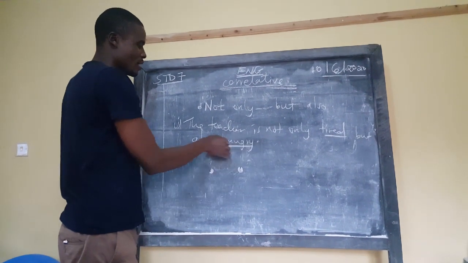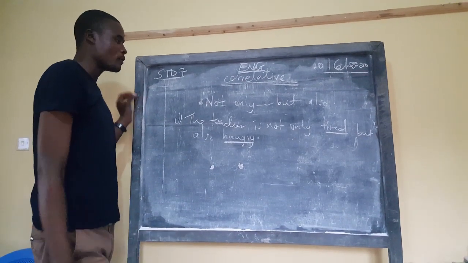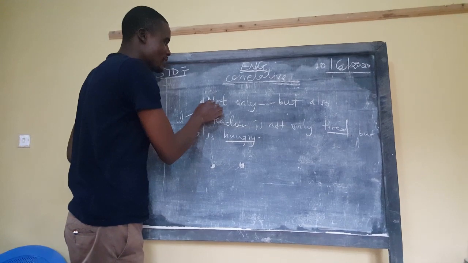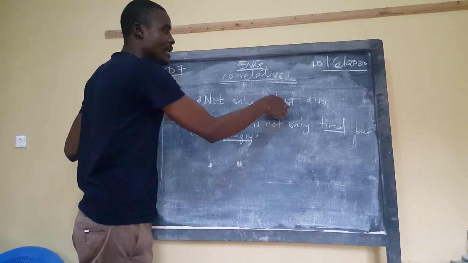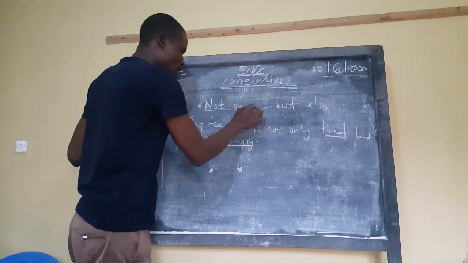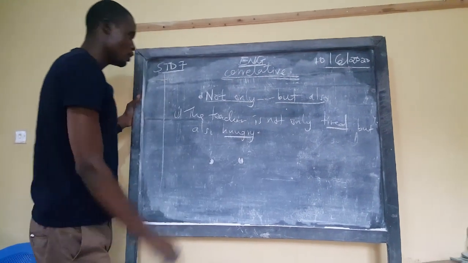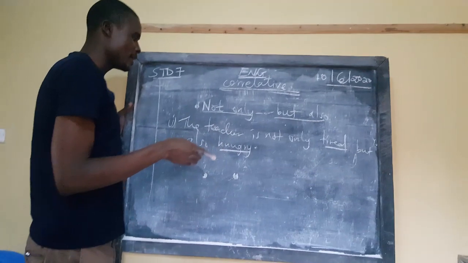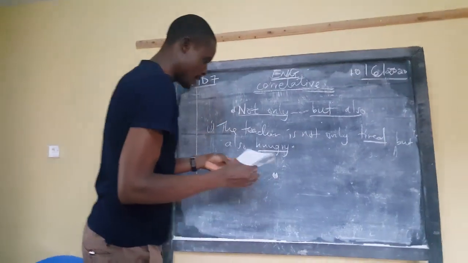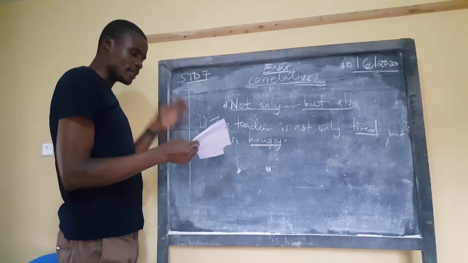He's also hungry at the same time. So not only but also is a correlative. That is normally used like that. You can't say not only but only and leave out also. It must go like that: not only but also. So the teacher is not only tired but also hungry. That one can apply. And then I can give more, like the man was not only hungry but also sick.